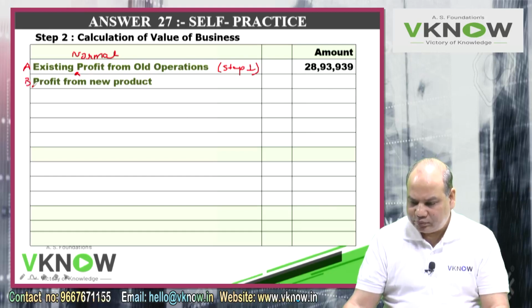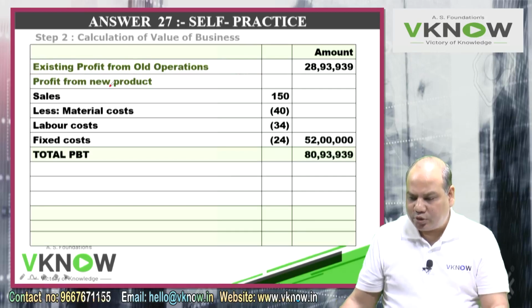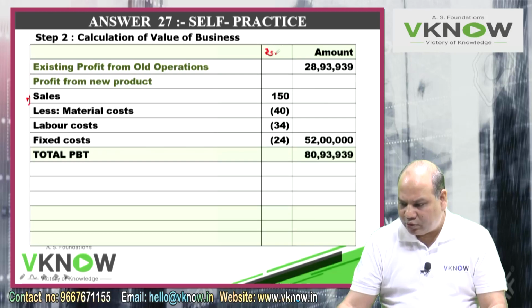Point B, add profit from new product. Under that you write down: 1, sales. In the inner column, if you want, you can write rupees in lakhs.